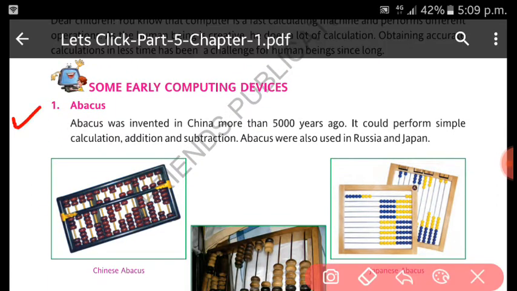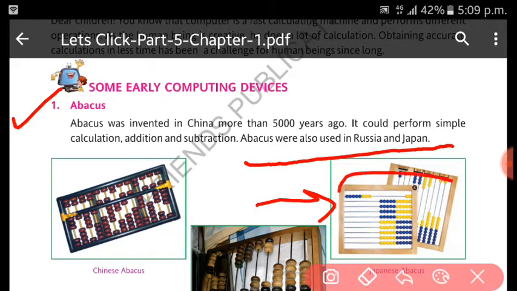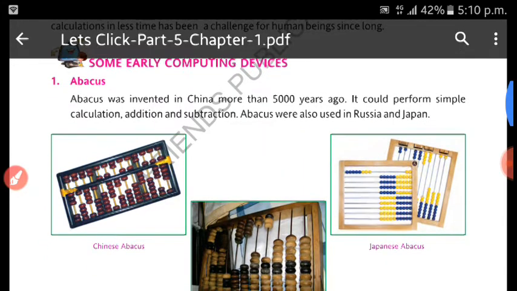First was the abacus. The abacus was first invented in China more than 5,000 years ago. It could perform simple calculations, addition and subtraction. It was also used in Russia and Japan. Later, you can see this kind of abacus was there. Some beads were there on the wires. So it was a simple calculating machine.